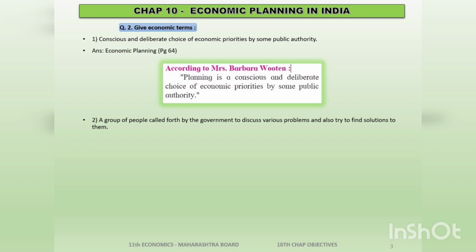So it is the work of the think tank, and therefore the answer to this statement is think tank, given to you on page number 66. It is a green box which is shown to you as under.